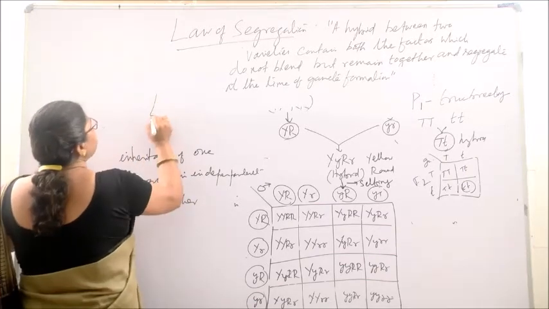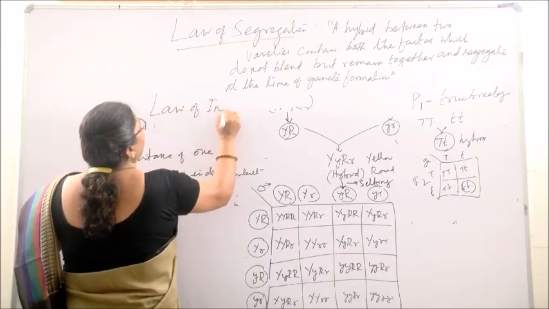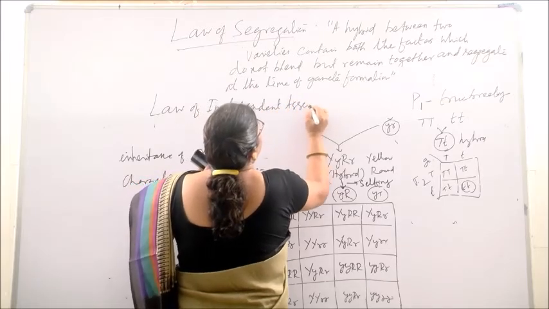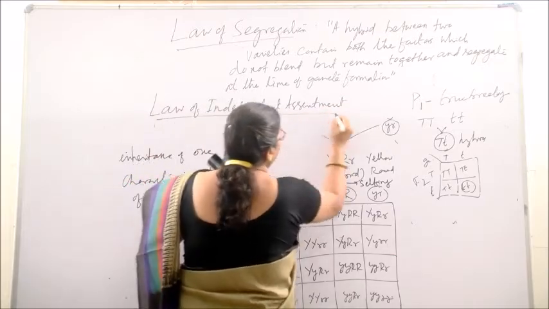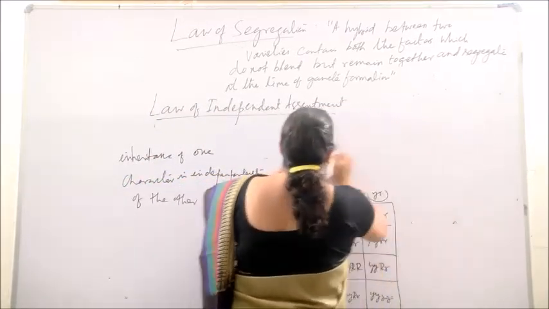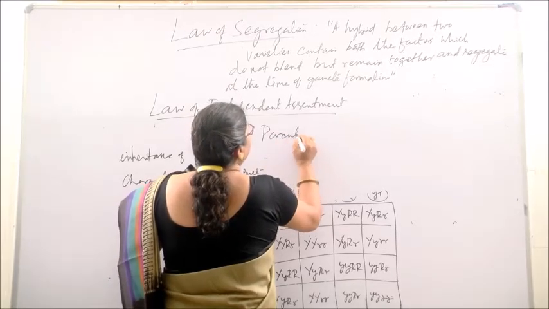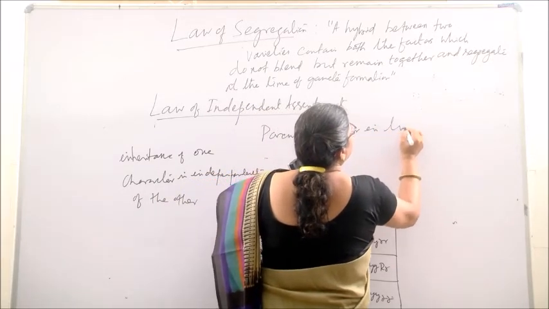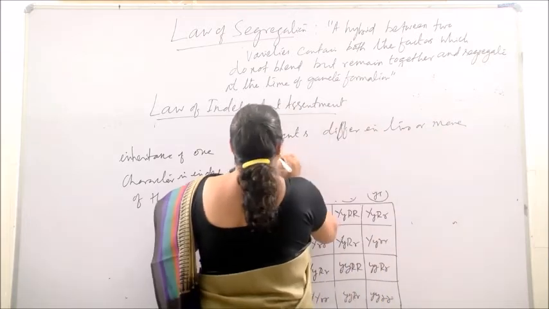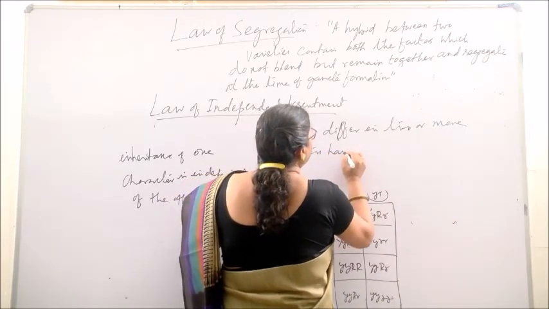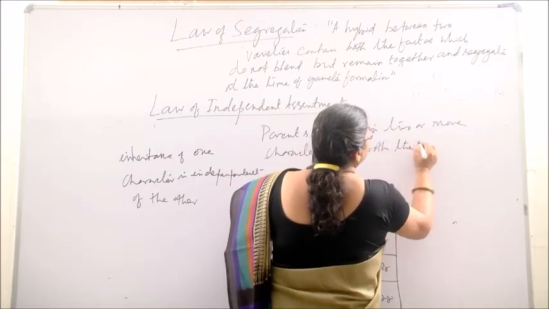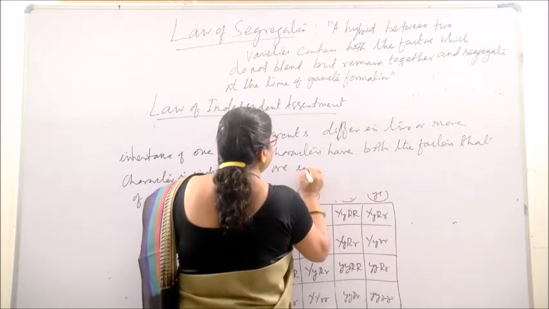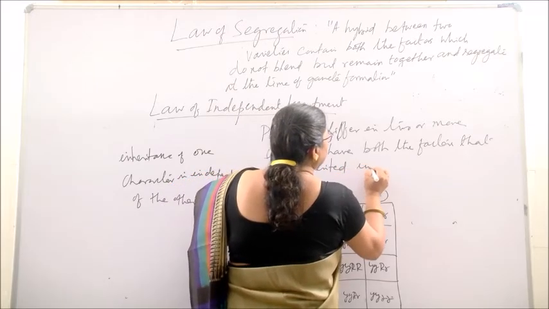So, the law of independent assortment says, just like the law of segregation, that the parents that differ in 2 or more characters have both the factors that are inherited independently.